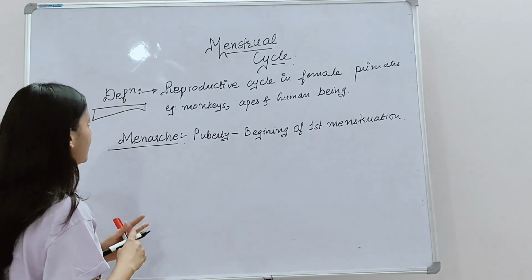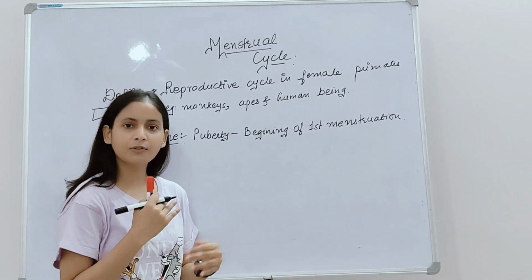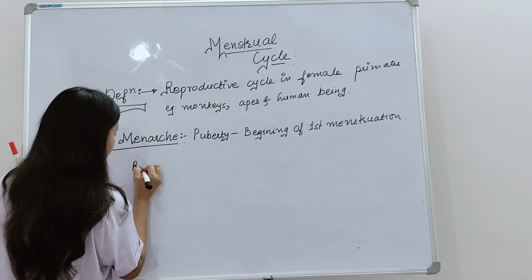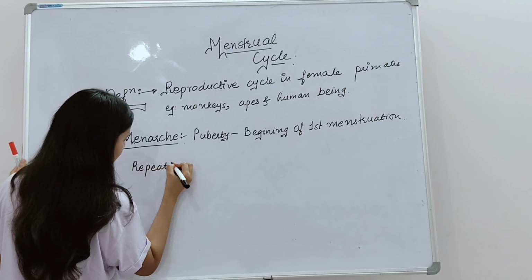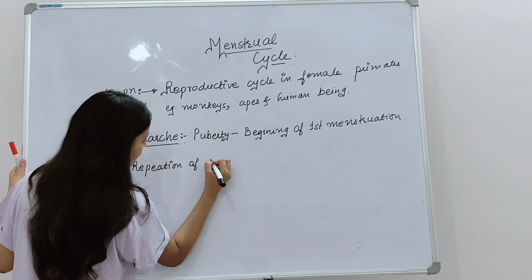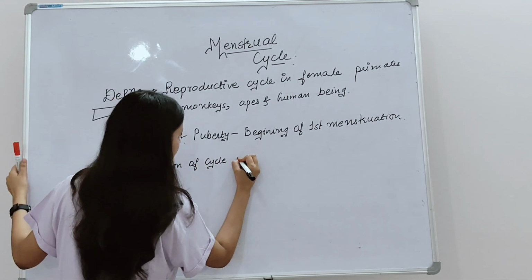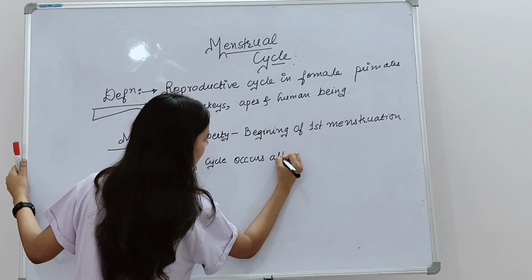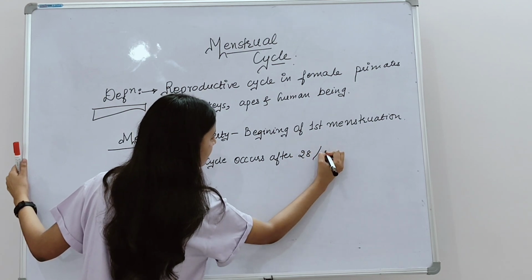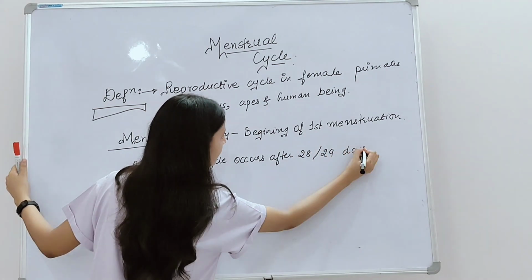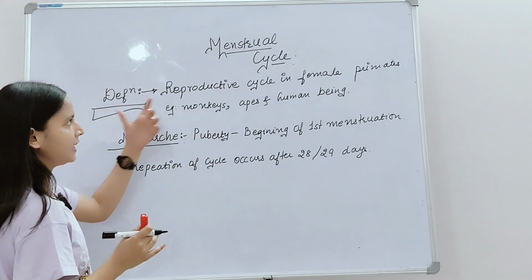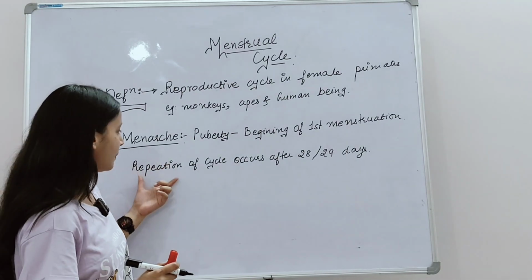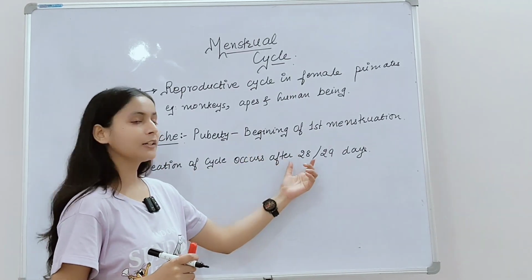Okay, so this menstrual cycle goes on repeating itself after 28 to 29 days. So the repetition of the cycle occurs after 28 or 29 days. Okay, so whatever the events are, we will see them further in class. So the repetition of the cycle occurs after 28 to 29 days.